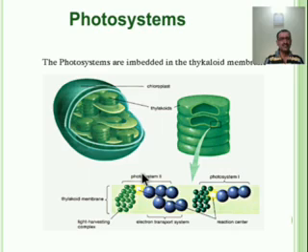What is the relationship between these two photosystems? For oxygenic photosynthesis, both photosystem first and second are required. Oxygenic photosynthesis can be performed by plants and cyanobacteria.